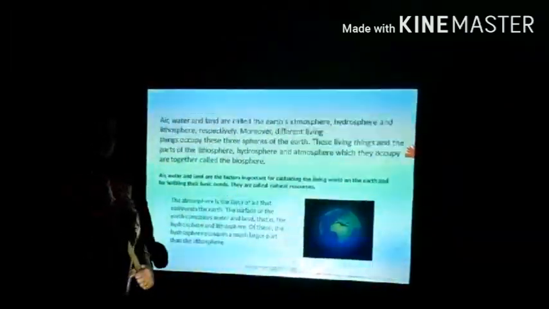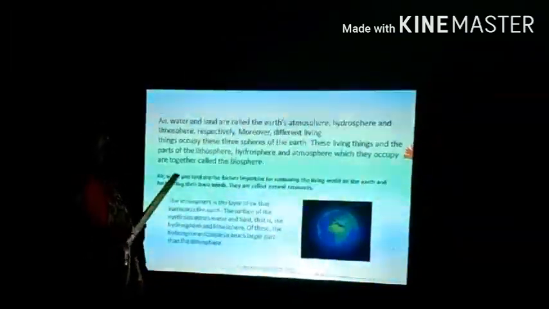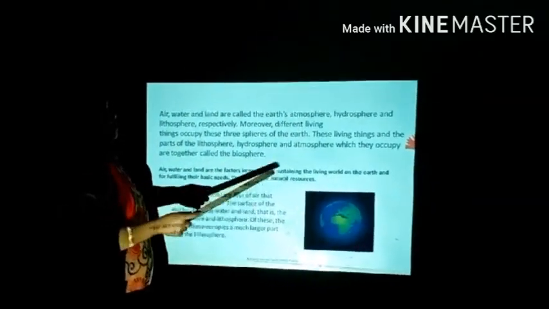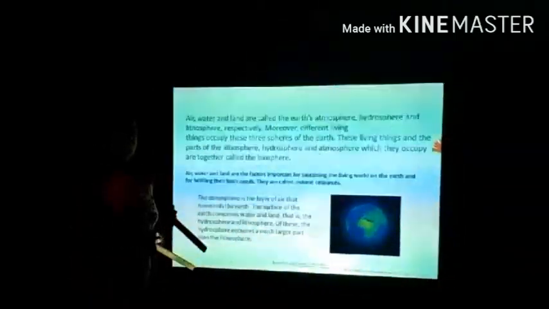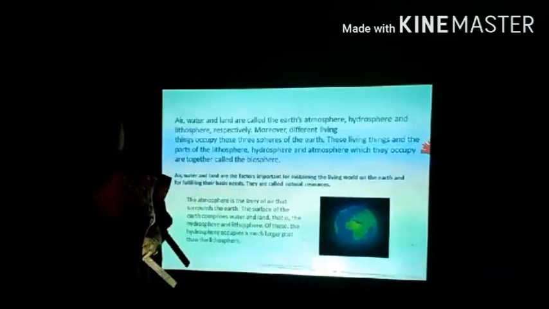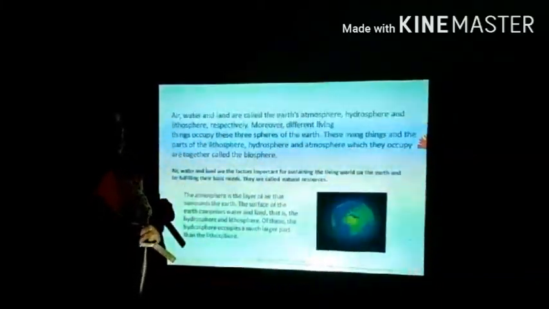Here there is a definition for you about natural resources: air, water, and land are the factors important for sustaining life, meaning that we use those factors. Without them we are not able to live on the land. If air is not there, if water is not there, and if land is not there, we are not able to live on the land.